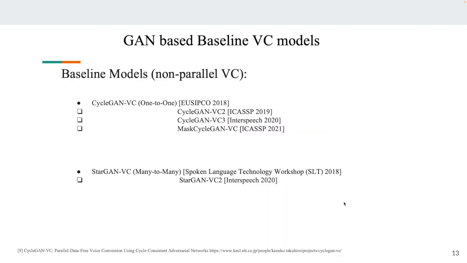So these are a few baseline models. First is CycleGAN-VC, which is based on the CycleGAN framework that we initially used for style transfer in image-to-image synthesis. Then there are other variants of CycleGAN, and the most recent one is MaskCycleGAN-VC. And StarGAN is for many-to-many voice conversion, and its current variation is StarGAN-VC2.